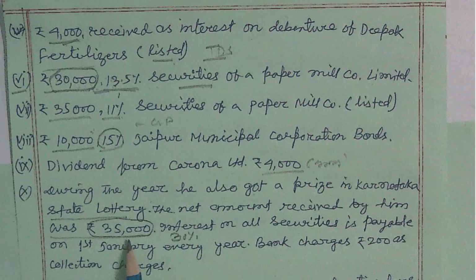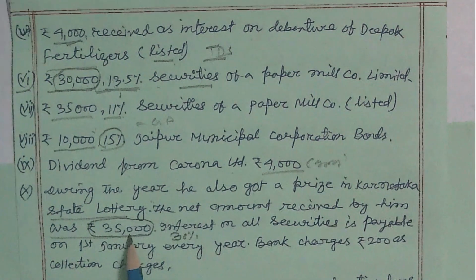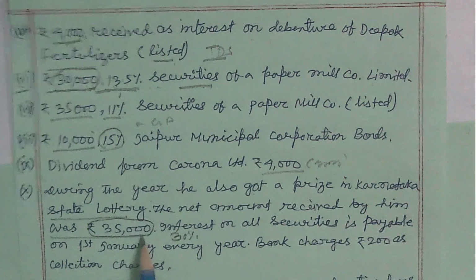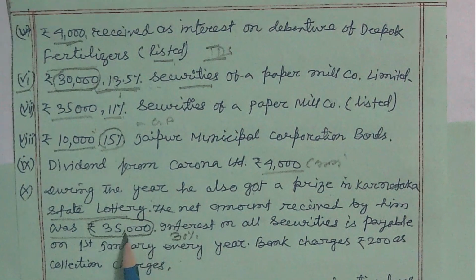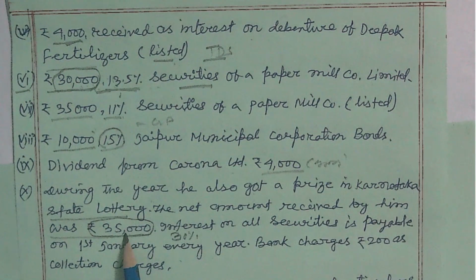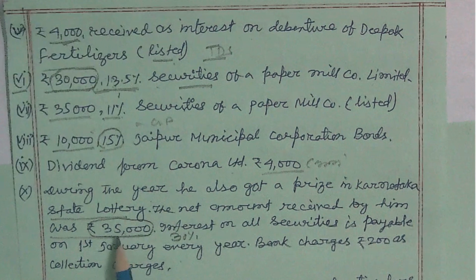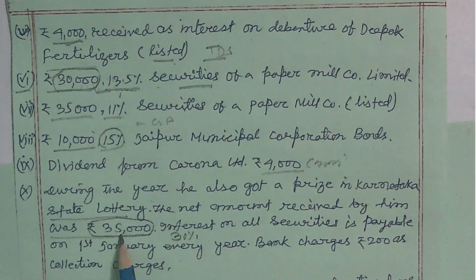So then while solving these problems, we have to show the gross amount, means this is the net amount after deducting 30% of tax, 35,000. Then what is the gross amount?